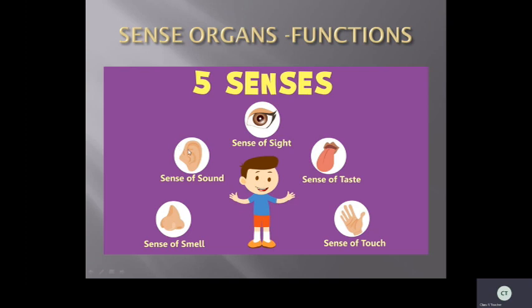Now, what is this? The ear. With the help of the ear, you can hear all the sounds: harsh sounds, smooth sounds, and melodious sounds. Everything you can sense with your ears. And what is the next one? Smell. With the help of the nose, you can smell. Not only smelling, but you can also breathe. Okay, so these are the main five sense organs of our body. Don't forget, children, these are very, very important.